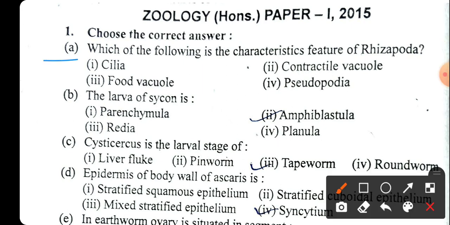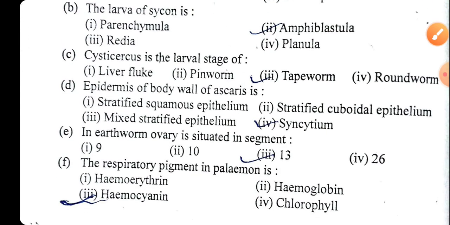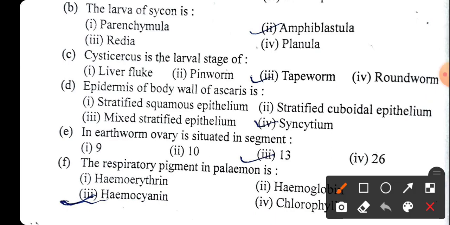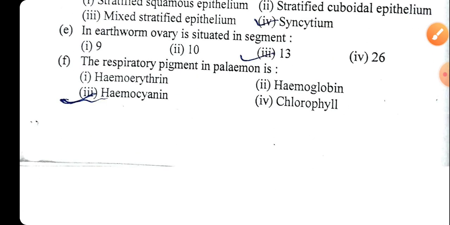The first question: which of the following is the characteristic feature of Rhizopoda? There is no option taken in the answer, that is contractile vacuole will be the answer. That is the characteristic feature of the Rhizopoda. The larva of Sycon is the Amphiblastula. Now the next question: cysticercus is the larval stage of, the right answer is the tapeworm. Epidermis of body wall of Ascaris is syncytium. In earthworm, ovary is situated in the 13th segment. The respiratory pigment in Palaemon is hemocyanin.